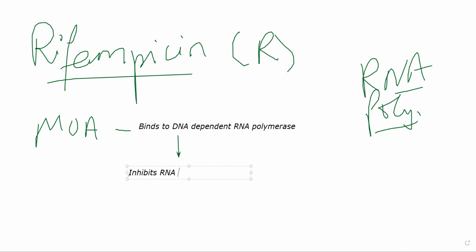It inhibits RNA synthesis, and ultimately, what will happen? Bacterial death. If that bacteria does not have nuclear material, one single bacteria cannot do anything. Even if you have the other components of the bacteria being produced inside your cell, if there is no DNA material or nuclear material, that bacteria will die. So that is how rifampicin works.